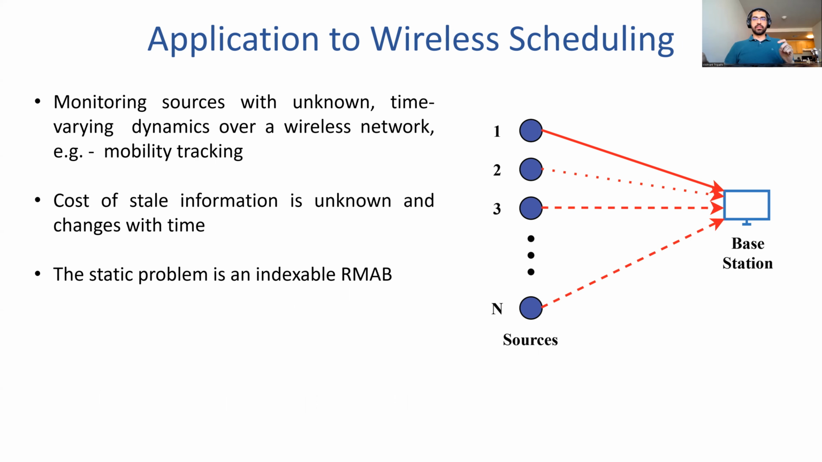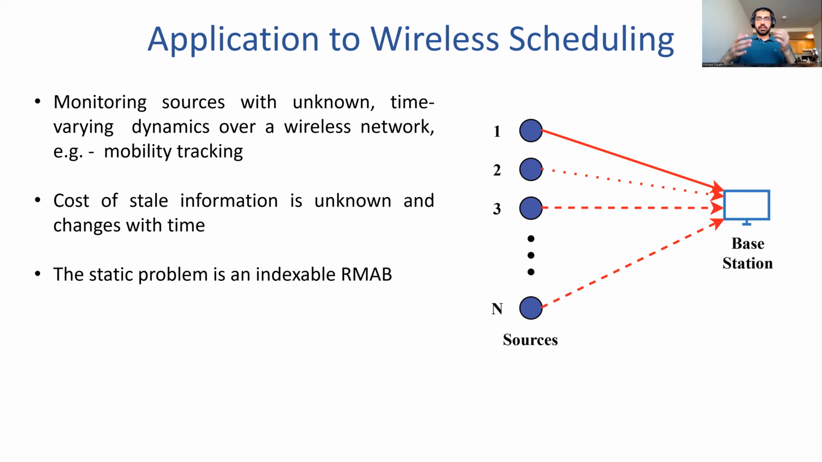A brief description of what we apply this to in a more realistic setting is a problem in wireless scheduling. What we look at is monitoring a large number of sources with possibly unknown and time-varying dynamics over a wireless network. The issue here is that only one source can talk to the base station at a time because this is a wireless network. We want to design scheduling policies to figure out which source should get priority to talk to the base station. Sometimes a source is varying very quickly, so it should have higher priority. Sometimes it's varying slowly, so it should have a lower priority.